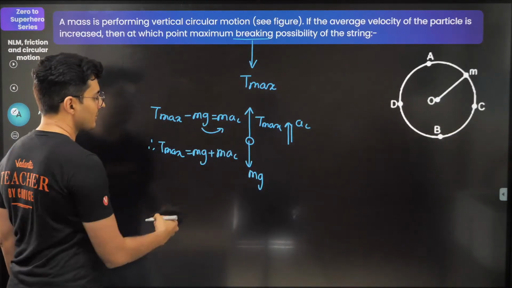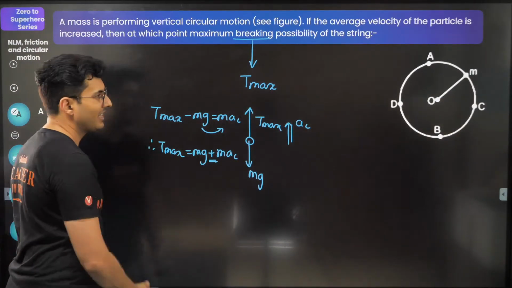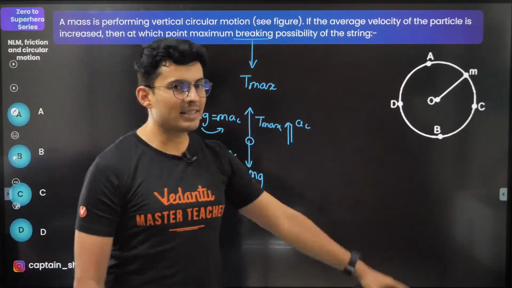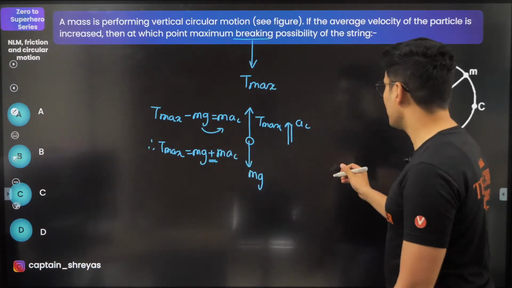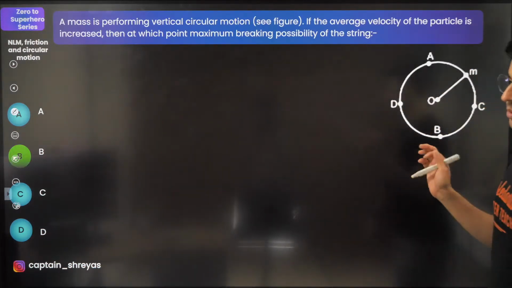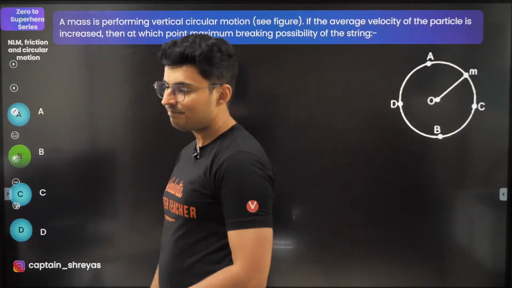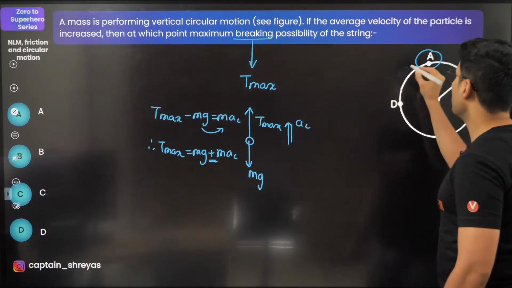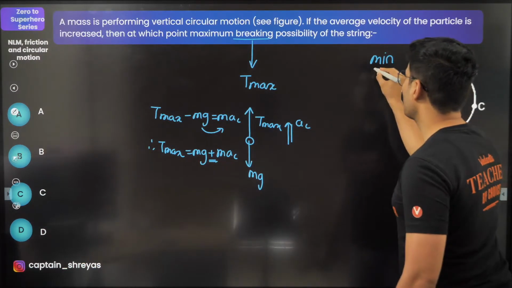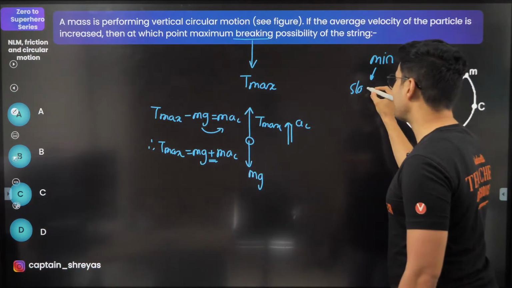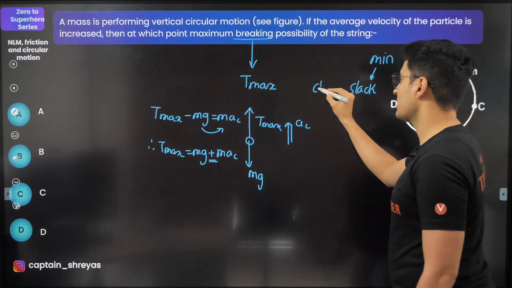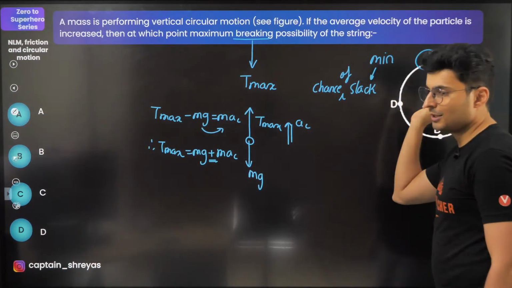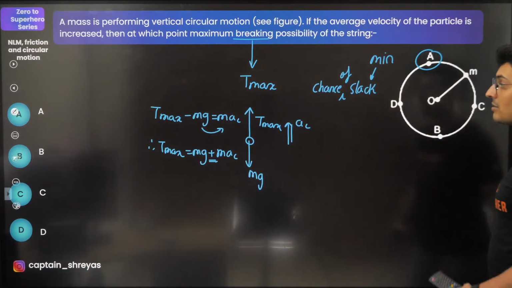That mg goes on the other side. Because of this plus, it becomes maximum. At the top, it becomes minus. So hence, it is maximum at the bottommost point, which is point B. B option. That's not A. At the topmost point, keep this in mind, it is in fact minimum tension. That's where the chance of it becoming slack is, at the topmost point. Got it? There's a difference.